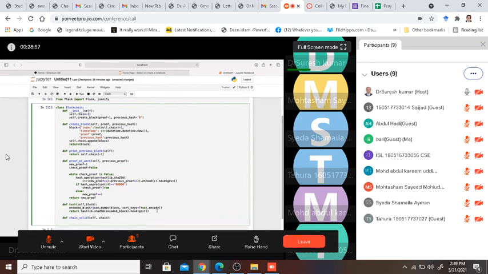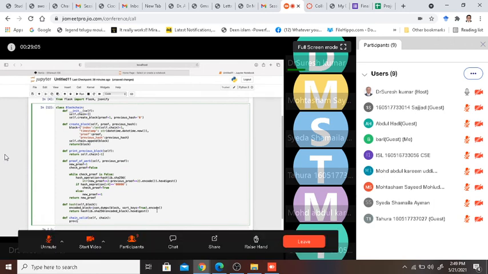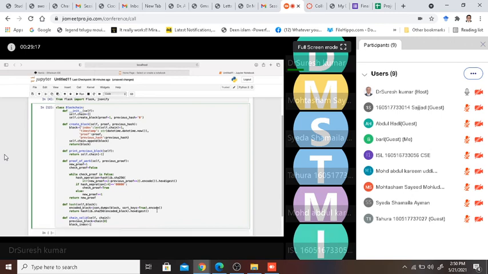Before that, I need to say my previous_block is my chain of 0, the first item in the chain. Then I also say my block_index as 1.